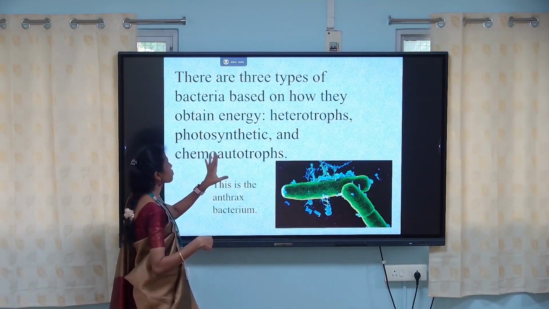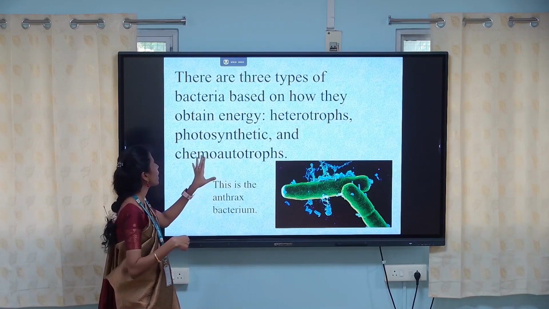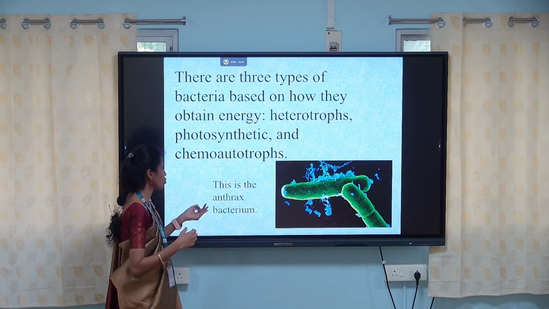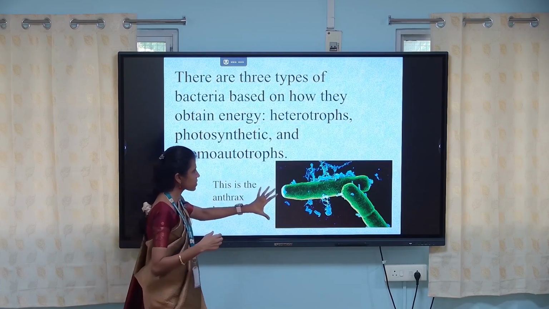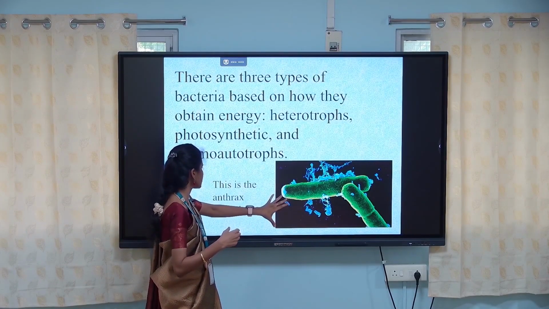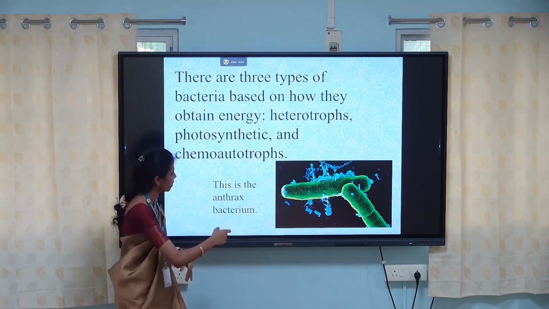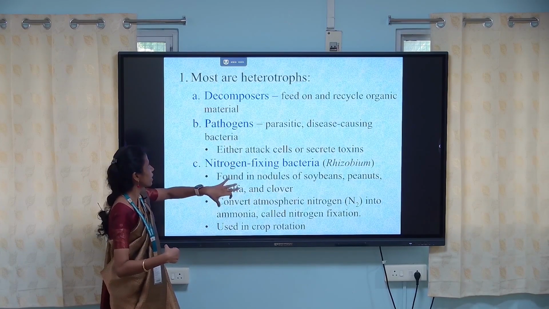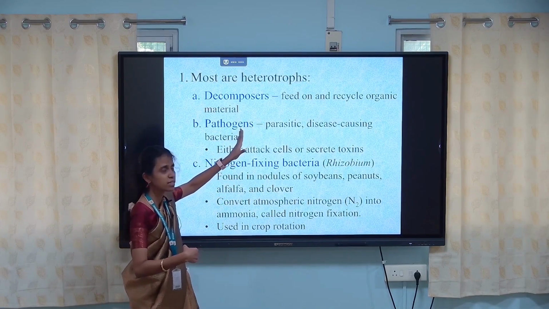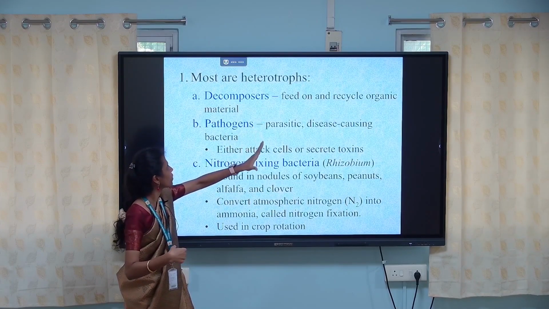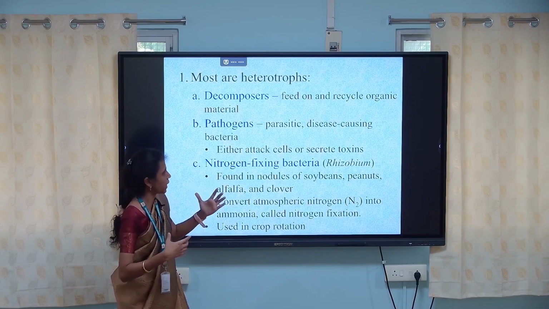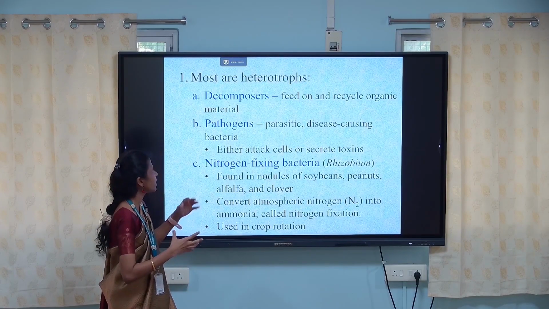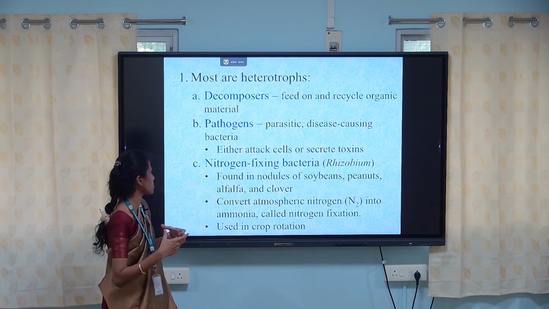There are three types of bacteria based on how they obtain energy: heterotrophs, photosynthetic, and chemoautotrophs. This is one example I have shown you in the slide, the anthrax bacterium. Most are heterotrophs. Under heterotrophs, there are three types. One is decomposers, which feed on and recycle organic material, and pathogens, or parasitic disease-causing bacteria, which either attack cells or secrete toxins.